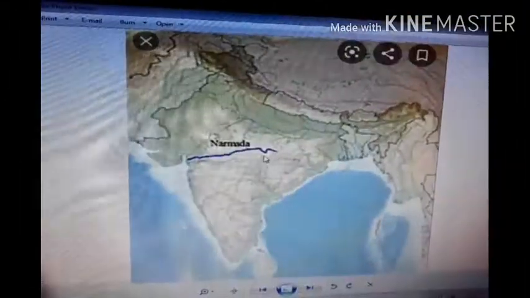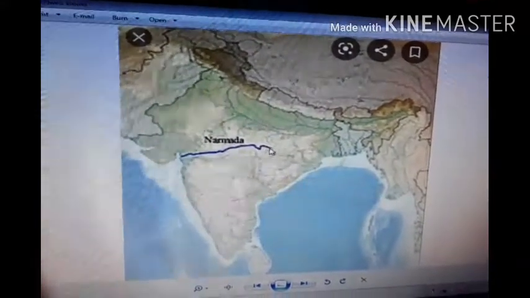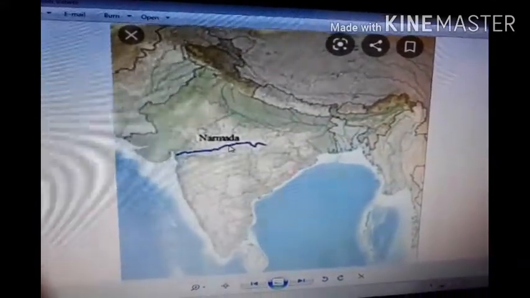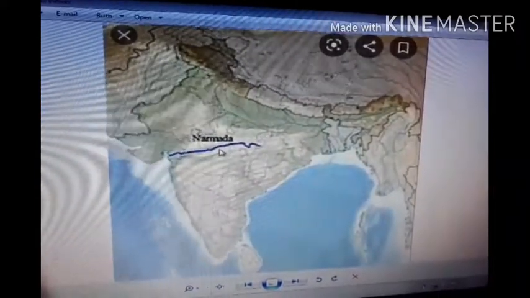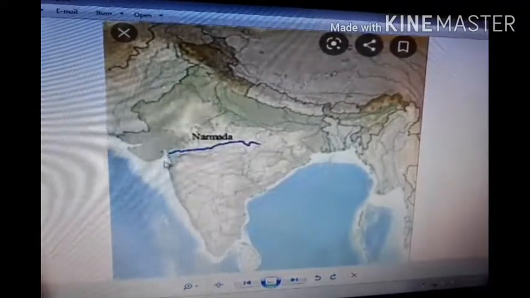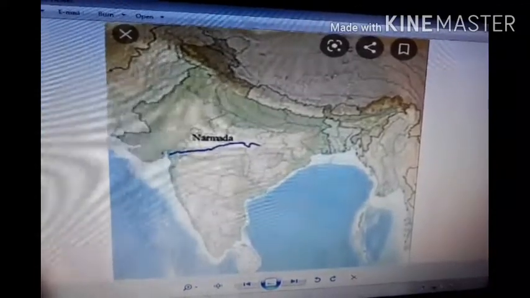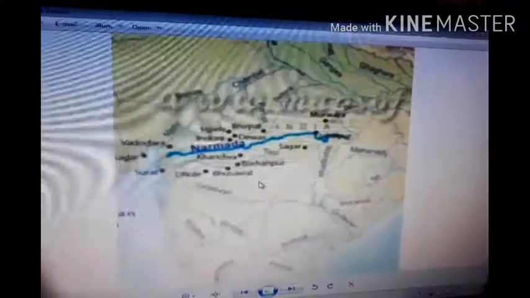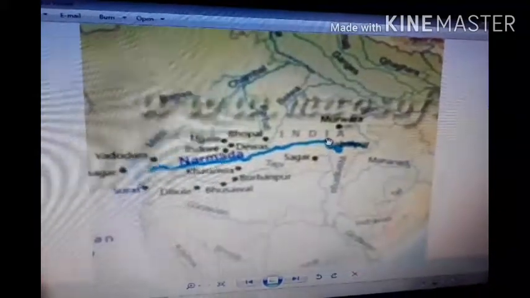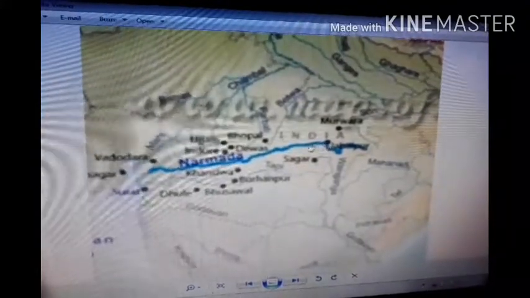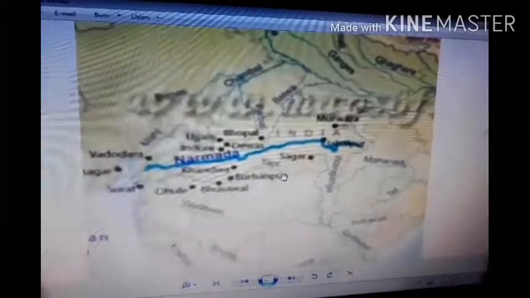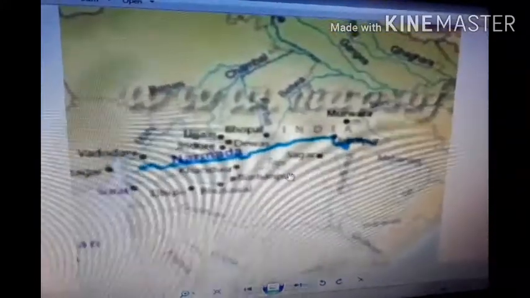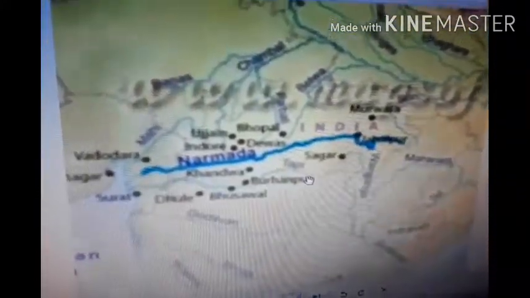This is the route of the Narmada river. It originates from Amarkantak and moves towards the Western Ghats from Madhya Pradesh to Gujarat, and it enters into the Arabian Sea. Look at this map at the different places it goes. From here in Jabalpur, then it moves and enters into Gujarat. So this river originates from the Amarkantak hills in Madhya Pradesh.